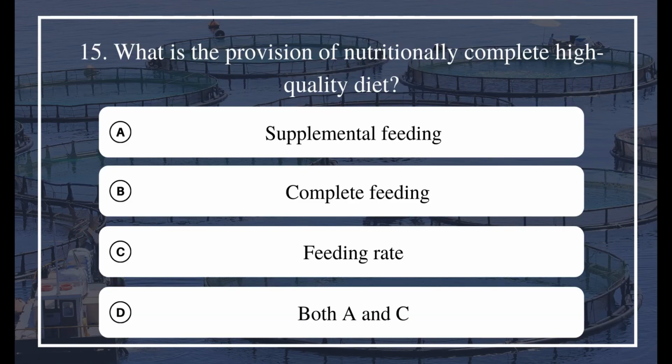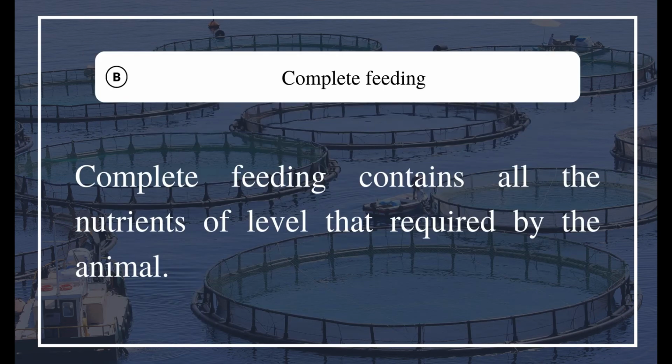15. What is the provision of a nutritionally complete high-quality diet? A. Supplemental feeding. B. Complete feeding. C. Feeding rate. D. Both A and B. The answer is B. Complete feeding. Complete feeding contains all the nutrients at the level required by the animal.